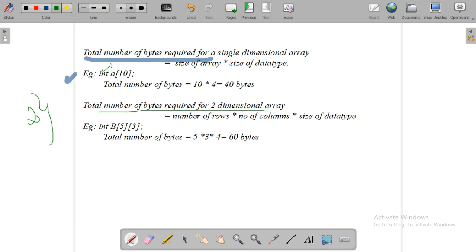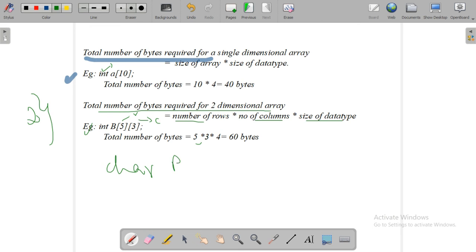Next one, total number of bytes required for a two-dimensional array. For a two-dimensional array, for the size of array, here we have to consider number of rows and number of columns. Yes, number of rows and number of columns multiplied with the size of data type. Number of rows into number of columns into size of data type. Here is an example, b of 5 and 3. 5 means number of rows, 3 means number of columns. So we have to multiply number of rows and number of columns into the size of the data type. Here integer is the data type, that's why 4 bytes will be there. So 5 into 3 into 4 equals 60.